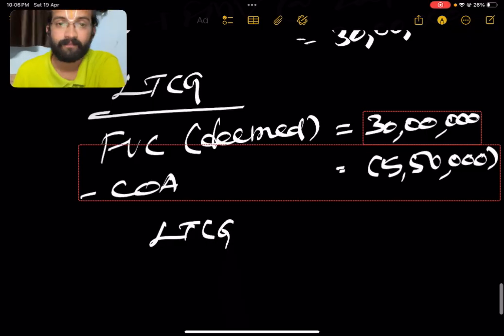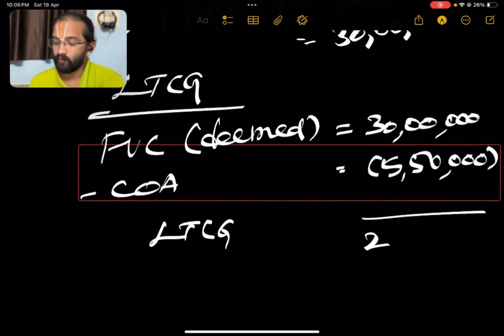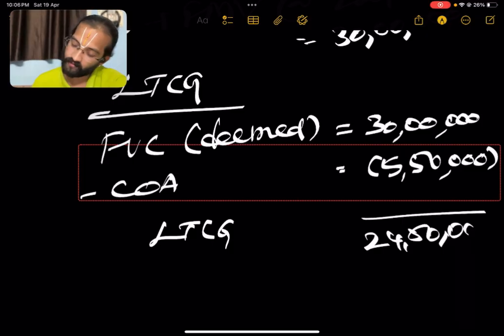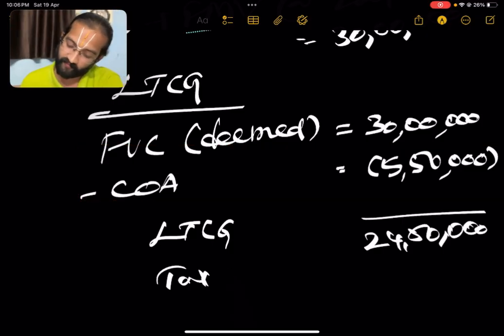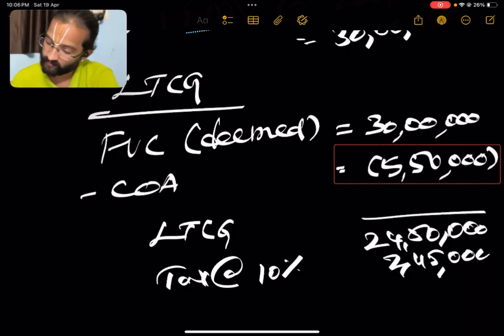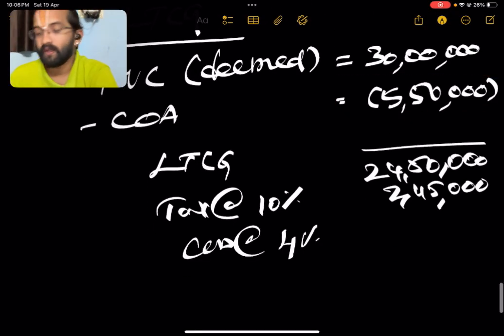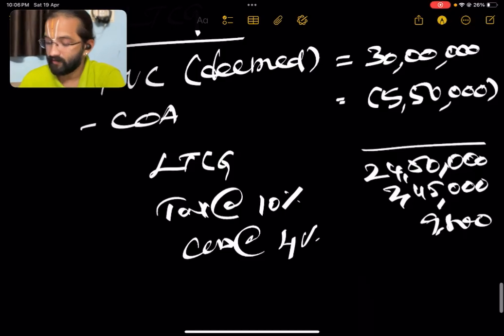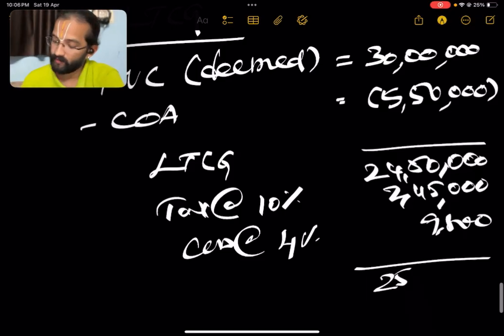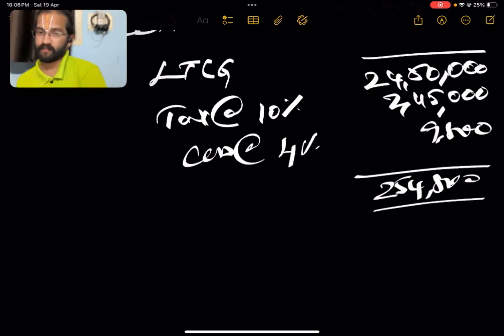Now LTCG is 24,50,000. Flat rate tax at 10% is 2,45,000, and cess at 4% will be 9,800. Total tax will come out to be 2,54,800. Okay, so this is one scenario.